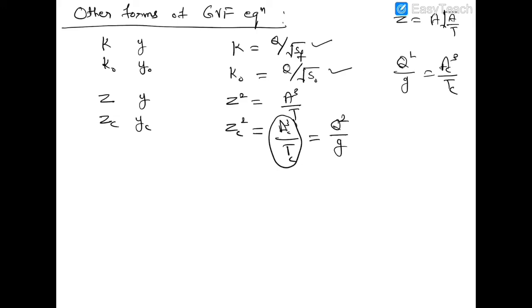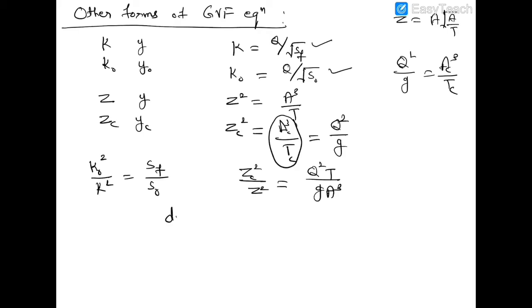Now let's find the ratio of K naught square and K square. This will give you Sf divided by S naught. In a similar way, the ratio of Zc square and Z square will give you Q square T divided by g A cube.